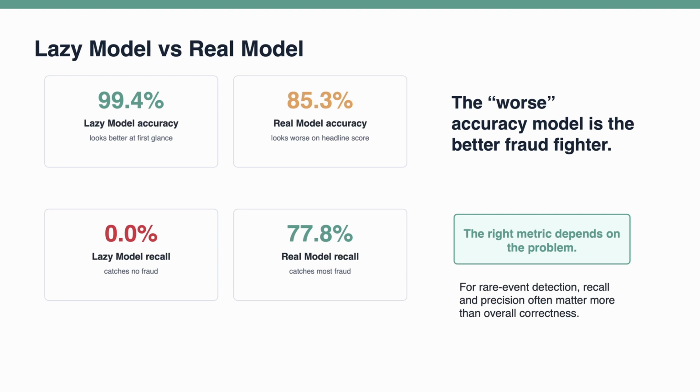This is where the lesson becomes clear. The lazy model gets 99.4% accuracy, while the real model gets around 85.3% accuracy. If we stop there, we might choose the wrong model. But recall tells the real story. The lazy model catches zero fraud. The real model catches roughly 78% of fraud. So the model with lower accuracy is actually far more useful for the business.